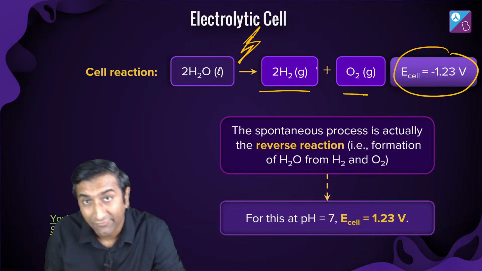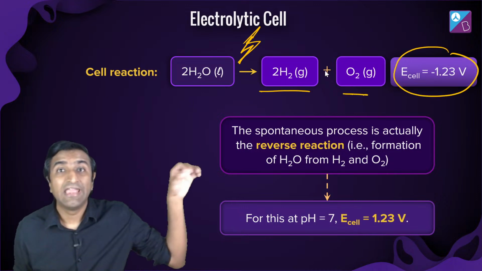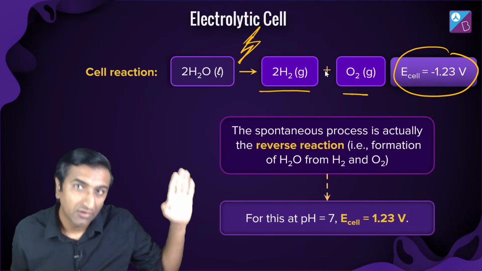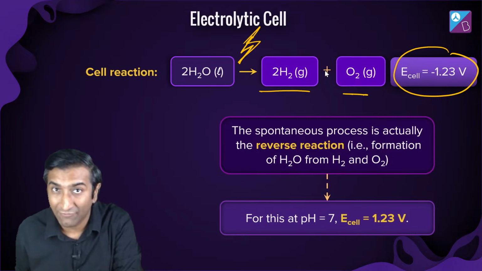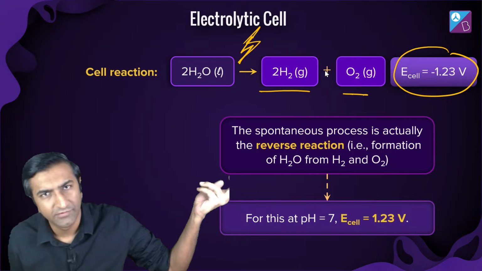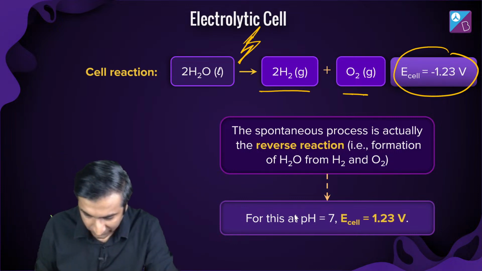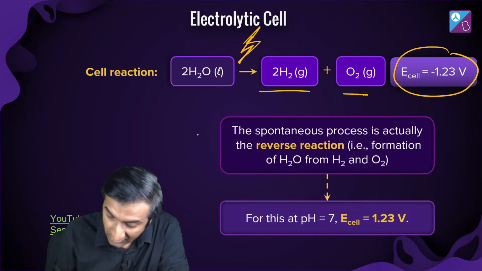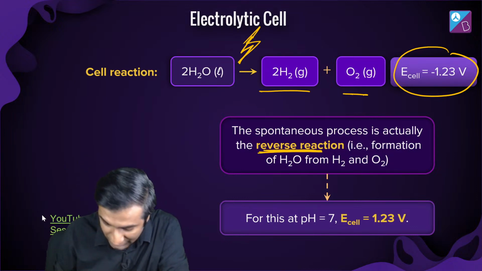Now, E cell is negative. Matlab, I have to give enough energy in the opposite direction. So, I have to give at least 1.23 volts for this reaction to happen. That's what this negative 1.23 means. I have to provide at least 1.23 volts. उससे ज़्यादा दूँ, then also it works. But at least 1.23 volts. Okay. If I do उससे ज़्यादा क्या होगा? Think about it. What happens if I give more than that? Okay. The spontaneous process is a reverse reaction, which means formation of H2O from these two chaps.